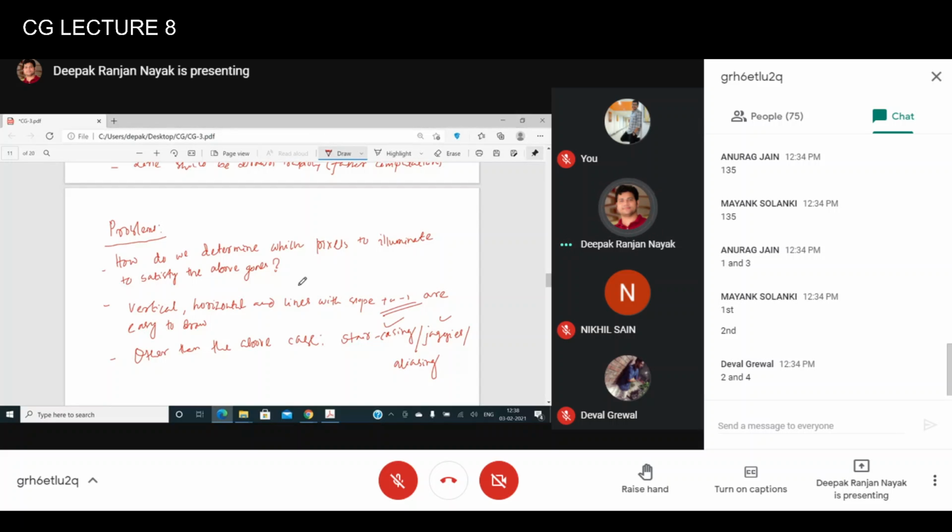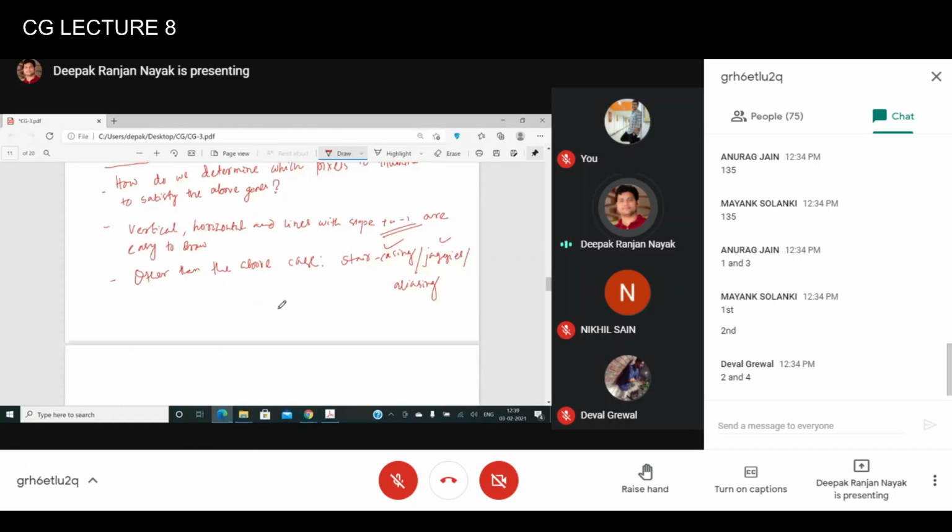We are not able to see them because we are using high resolution systems, maybe 2000 pixels in one direction and 1000 or 1500 pixels in the other. The number of pixels per unit length is high, so we are not able to see the effect. But it is there, and the job is to reduce this effect as much as possible.